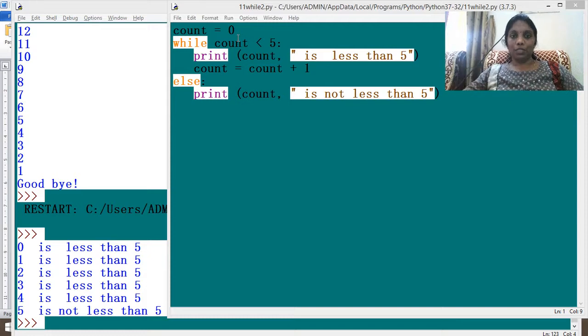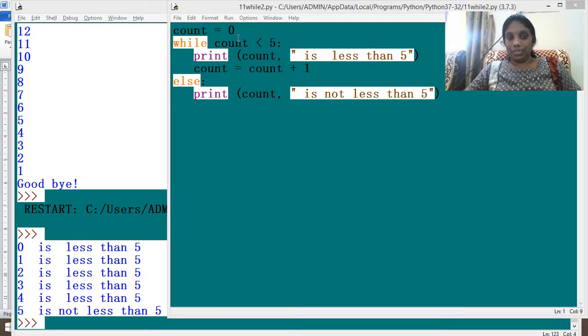So second time count is 1, and again it goes back and checks. 1 is less than 5. Next time count will be 2. 2 again is checked with 5, again is satisfied, so 2 is less than 5. Then count becomes 3, 3 is also checked with 5, so it will say 3 is less than 5. Then it checks 4 and says 4 is also less than 5. Then it becomes 5. 5 less than 5, the condition is not satisfied. So it will never enter the loop. It will stop the execution of the loop.